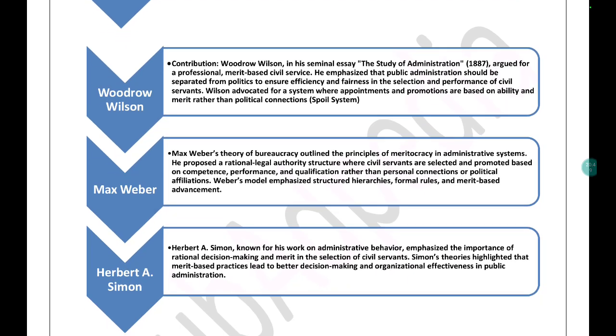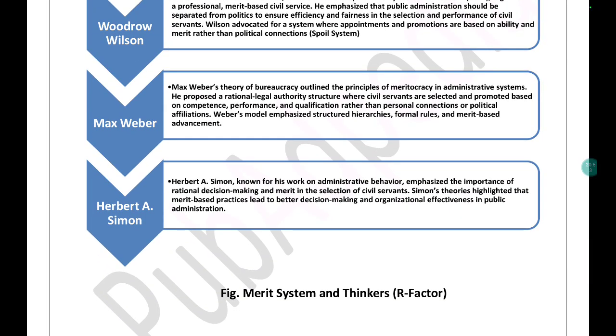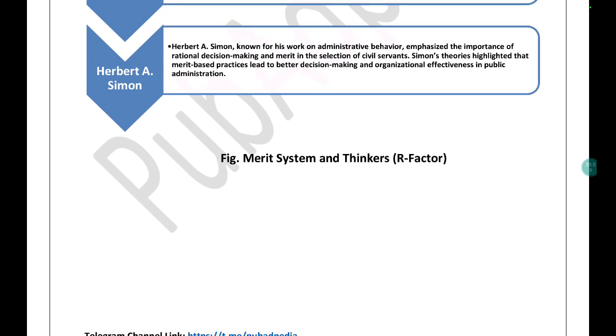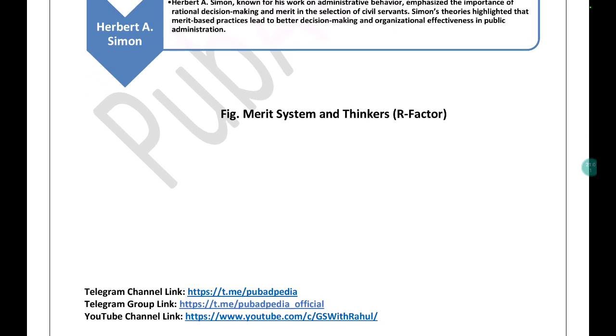In this way, you need to analyze the article, you need to use your knowledge. Max Weber, Theory of Bureaucracy, outlined the principle of meritocracy. You must be knowing about this thing. Herbert Simon emphasized fact rather than values.